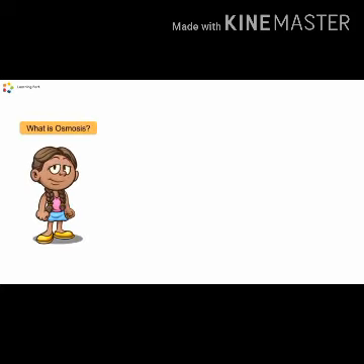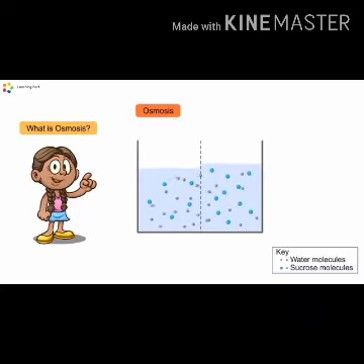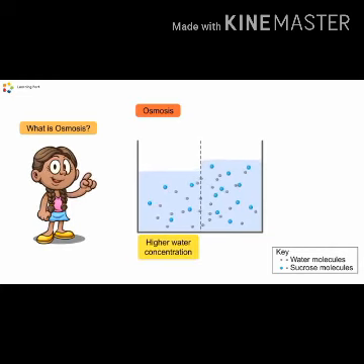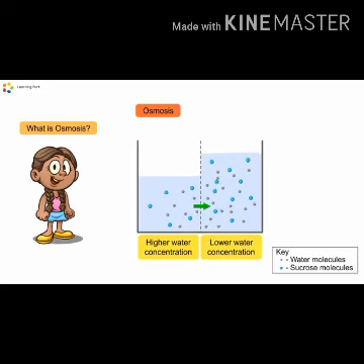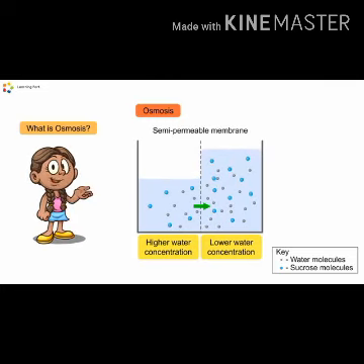Now, what is osmosis? Osmosis is the movement of water molecules from a region of higher water concentration to a region of lower water concentration through a semi-permeable membrane. Now, dear students, how does osmosis work in the guard cells?